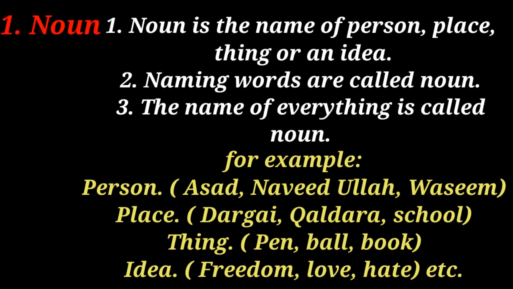For example, persons. Asad, Navidullah, and Wasim are persons. Place. Dargai, Caldera, and schools are places. Thing. Pin, ball, and books are things, and ideas. Freedom, love, and hate. These are ideas which show noun.